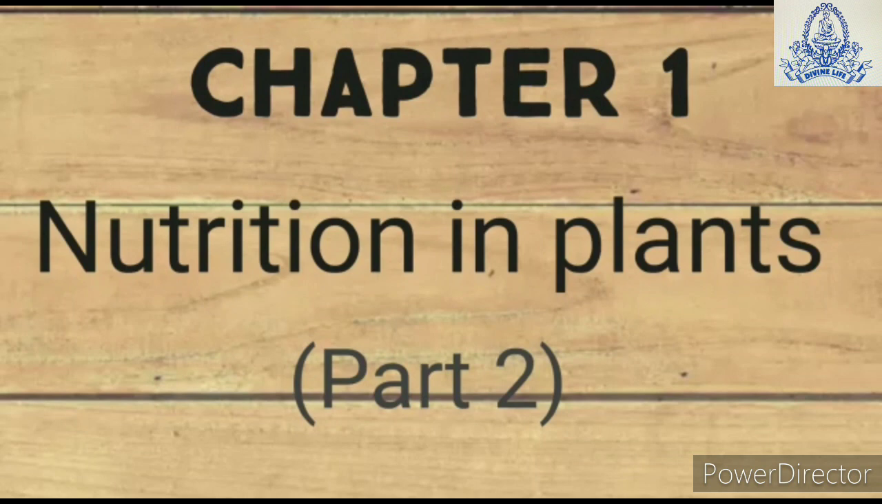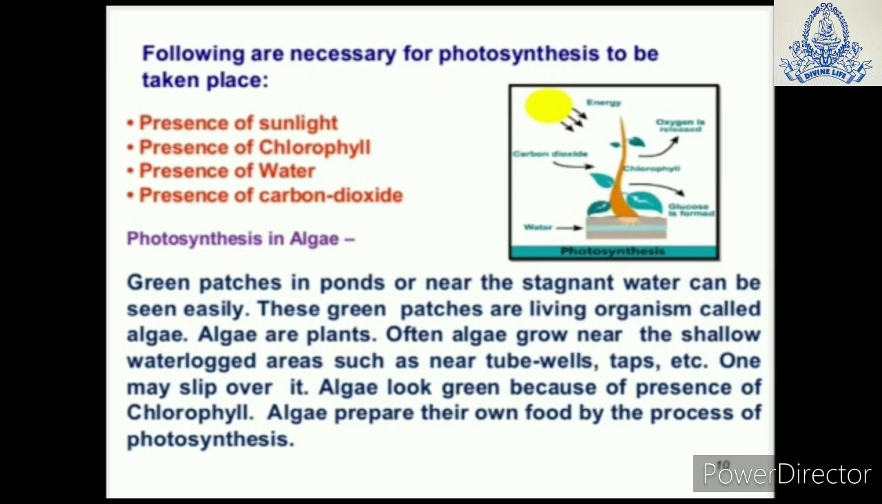Hello students, today we are going to learn part 2 of chapter number 1, that is nutrition in plants. In part 1 we have already discussed the concept of nutrient, nutrition and the modes of nutrition in plants, and also we have learned photosynthesis. Now we know that photosynthesis takes place in presence of sunlight, chlorophyll, water and carbon dioxide.